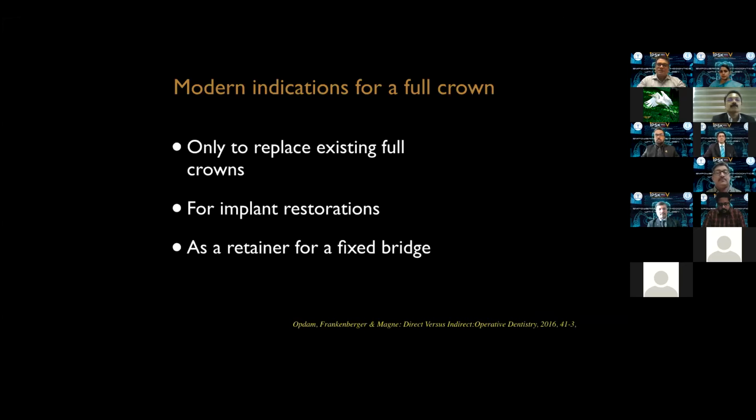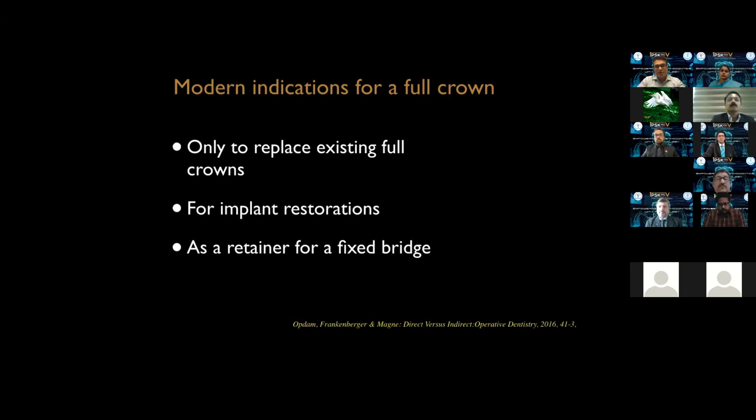So let us see some possibilities of restoring posterior teeth. Our department in our dental colleges was called prosthetic crown and bridge. We are doing less of full crowns and less of bridges today because we are following the conservative philosophy. So today the modern indications of full crowns are only to replace an existing full crown.